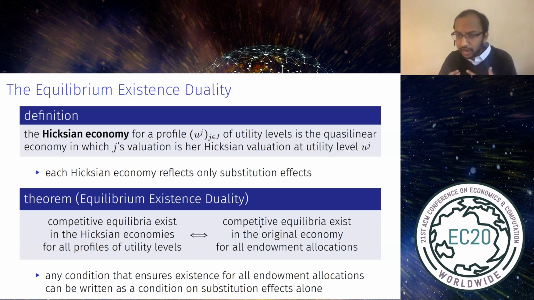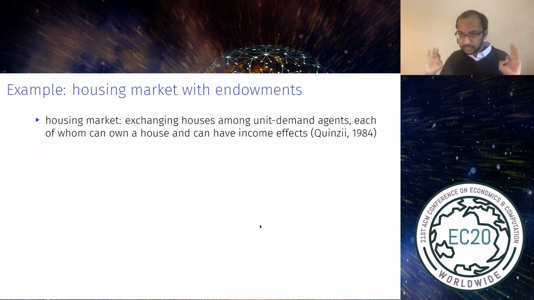In the rest of the talk, I just want to give you some examples of what the Hicksian economy looks like and how this equilibrium existence duality works. So the simplest example is an old example. It comes from Quinzii 84. It's called a housing market. The idea in this example is that you have some agents. Each agent comes to the market with a house, and each agent wants to leave the market with a house. And agents can exchange houses and exchange money.